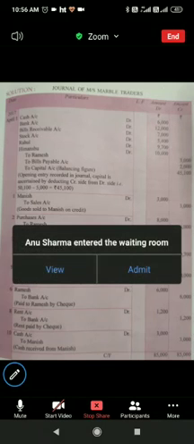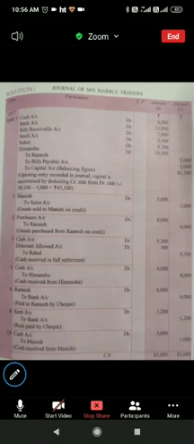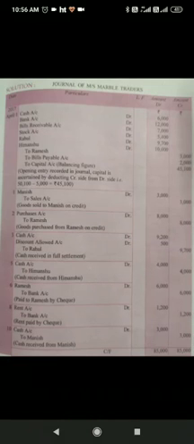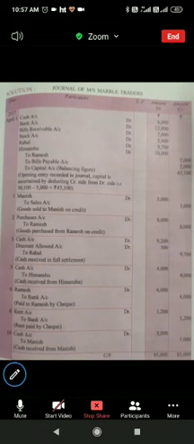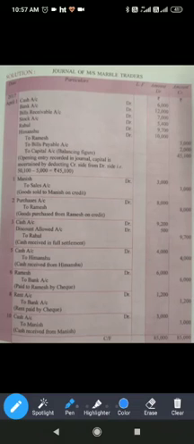So the solution to this question is, first you will write a full Journal of Messrs. Marble Traders on the top, as you can see over here. After this, the first entry we will do is on 1st April 2017. First we will debit all the assets over here.